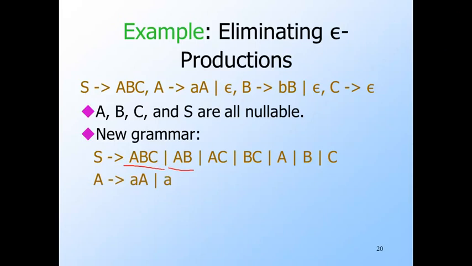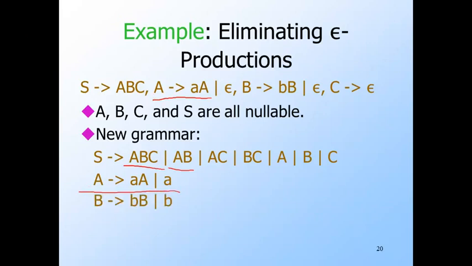Now let's look at the A productions. We do not use A goes to epsilon, of course, but for production A goes to little a, big A, only the 2nd position is nullable, so we get 2 productions, one with the variable A present and the other not.